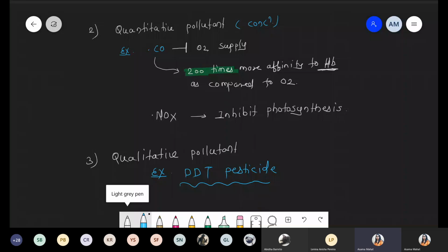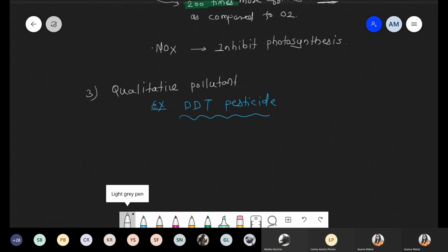Okay, and the last point, number 4, is pollutants which persist in the environment, which are not easily degraded.